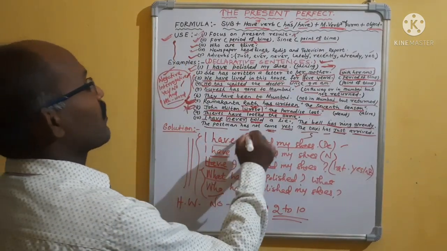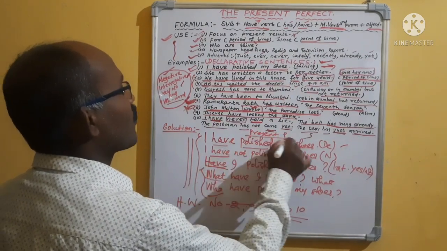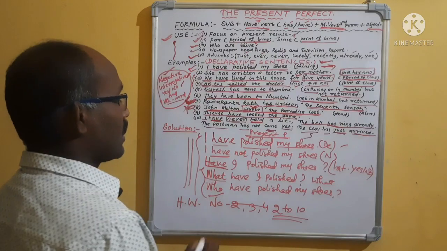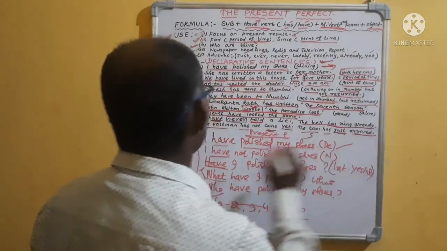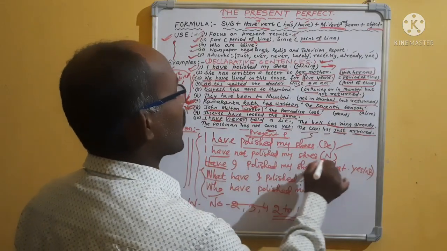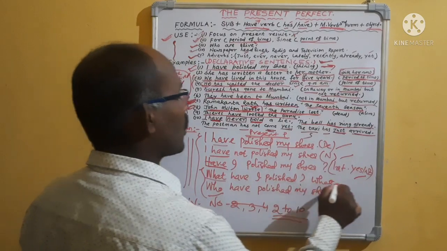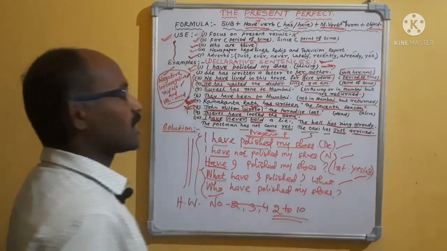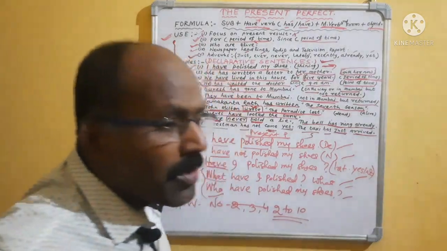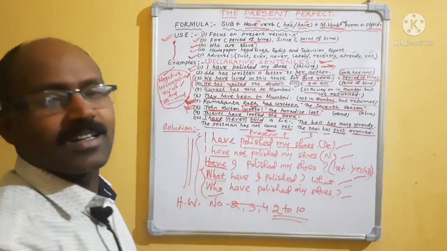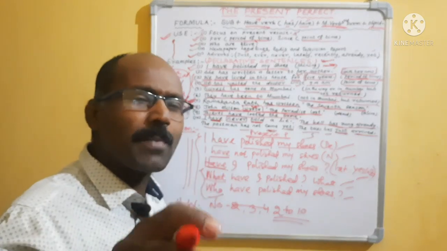First you will write present perfect, then the formula. After writing the formula, take the question, "I have polished my shoes." Here you have to write the declarative, then turn it into negative, then interrogative, then WH interrogative. There should be at least 2 WH questions. If you do, it is guaranteed that you will do better.